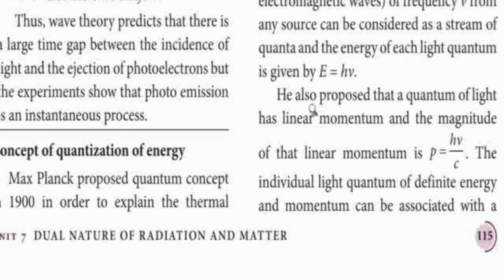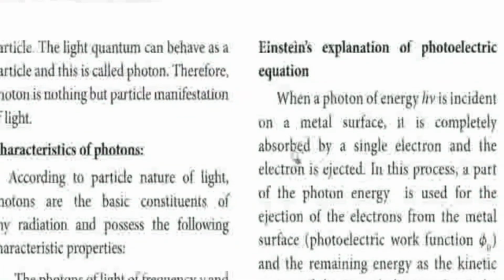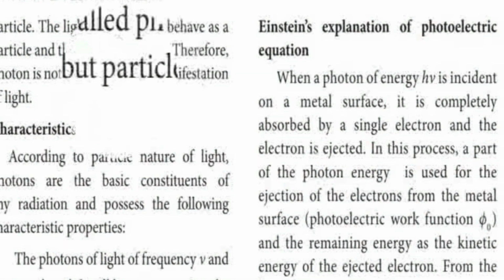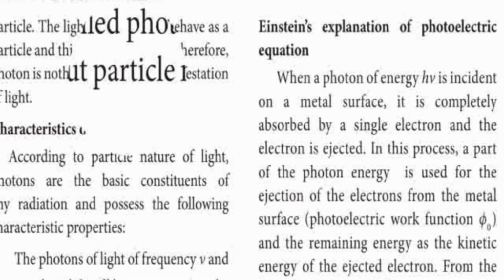Where P is called momentum, you know that, h is the Planck constant, mu is the frequency, c is the velocity of light. So the individual light quanta have different energy. All the photons have different energy. So the light is emitted in the form of photons, right? It is a massless particle, but it has momentum because it's an energy packet. So the light quantum is called a photon. The photon is nothing but the particle manifestation of light. Here we consider the photon as a particle.